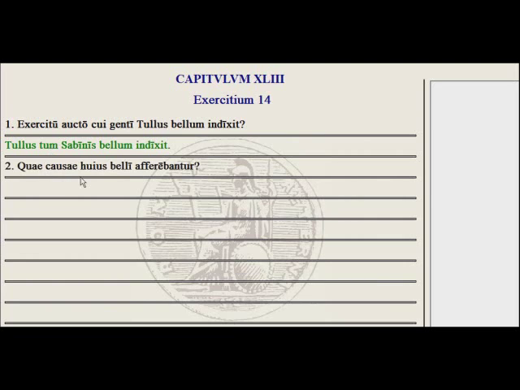Quae causae huius belli afferebantur? What causes of this war were being brought forward?